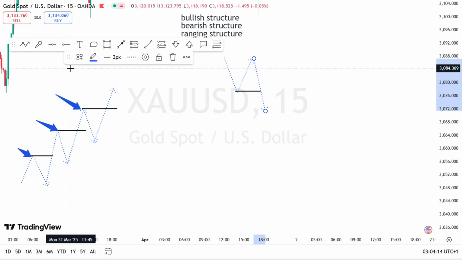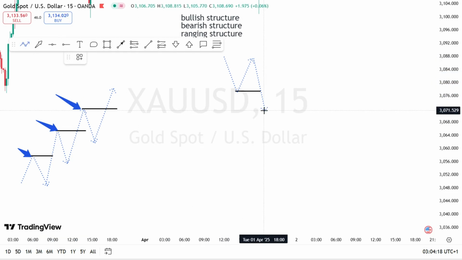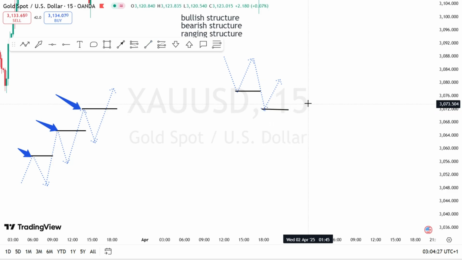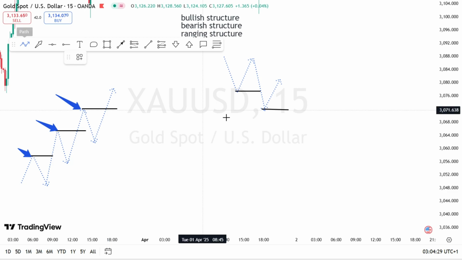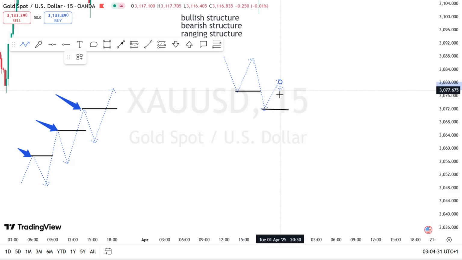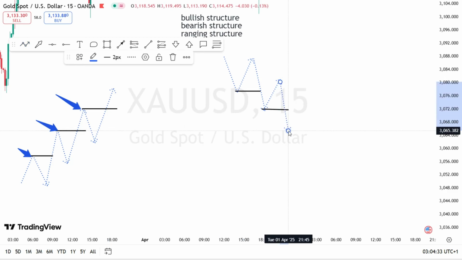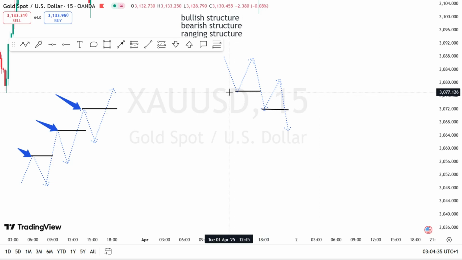If the market is forming a bearish trend, it's going to create another new low over here. Once this low too is taken out, it confirms what structure the market is forming. So this low also has been taken out. So we have our first low being taken out over here.